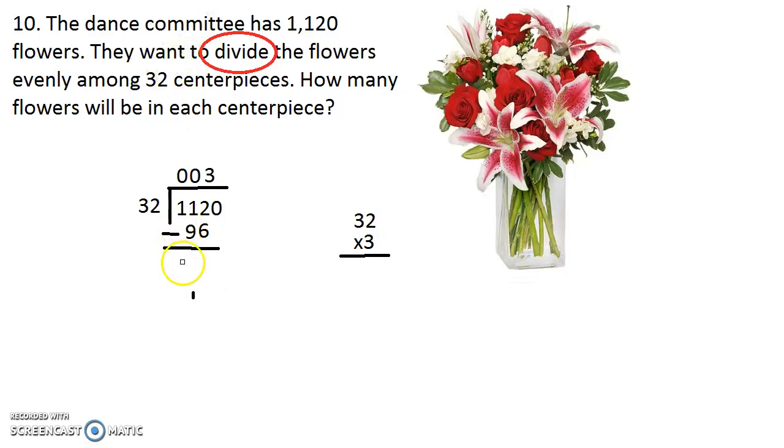All right, so 2 minus 6 doesn't really work for me. So I'm going to have to borrow from this guy. This becomes 0. And this becomes 12, right? So 12 minus 6 equals 6. Okay, so 0 minus 9, well, we can't do that, so I'm going to have to borrow again.